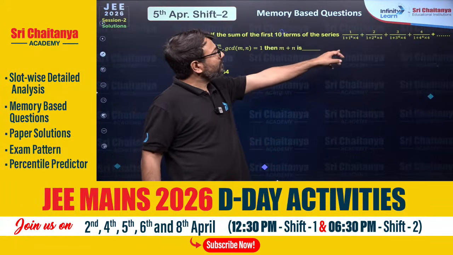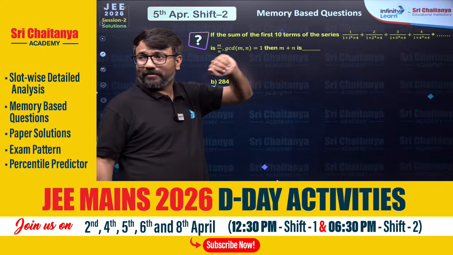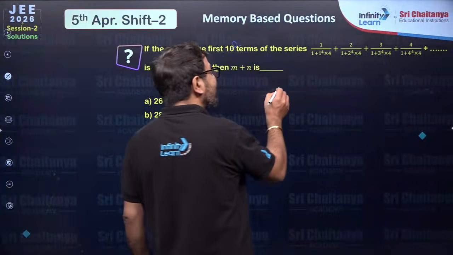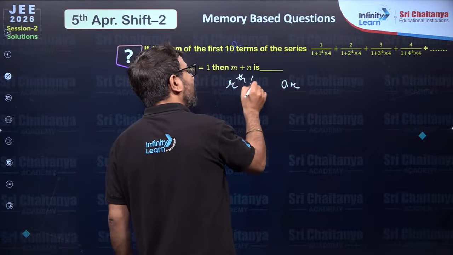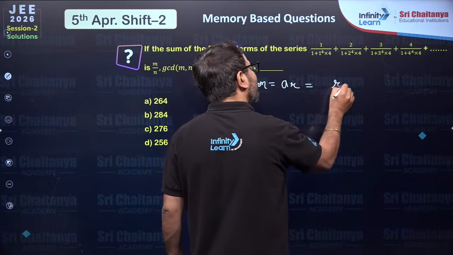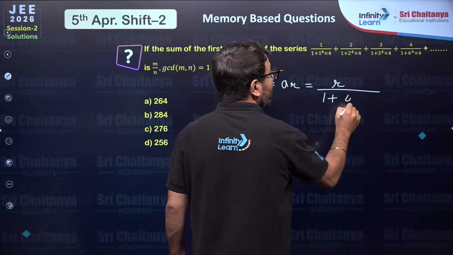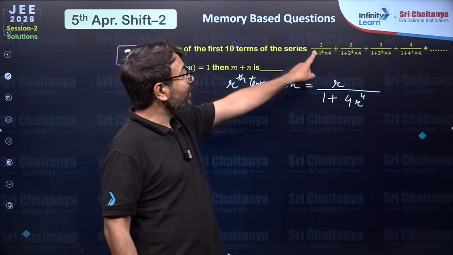So 2 upon 1 plus 4 times 2 square, 3 upon 1 plus 4 times 3 power 4. So how will you deal with this question, my dear students? Let's say if you have to find the rth term. If you have to find the rth term, in the numerator there will be r. However, in the denominator it will be 1 plus 4 times r power 4. Can you see that? Let's say if you put r value 1, you'll get this term.